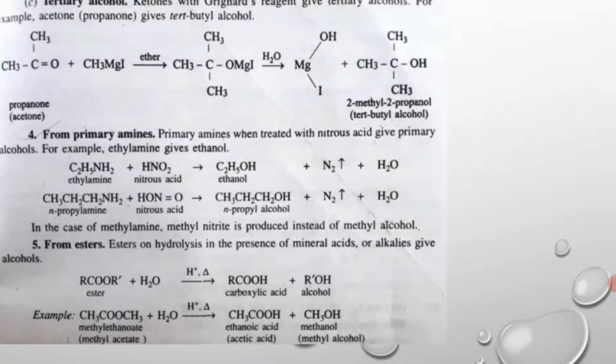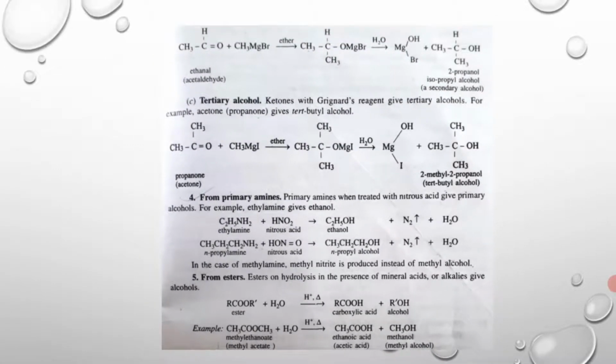Similarly, we have tertiary alcohol. Ketones with Grignard's reagent give tertiary alcohols. For example, acetone, propanone, gives tertiary butyl alcohol, as shown in the chemical reaction given here.